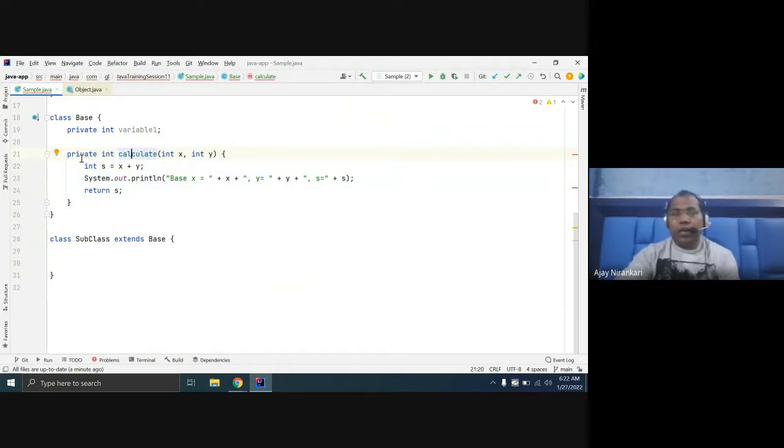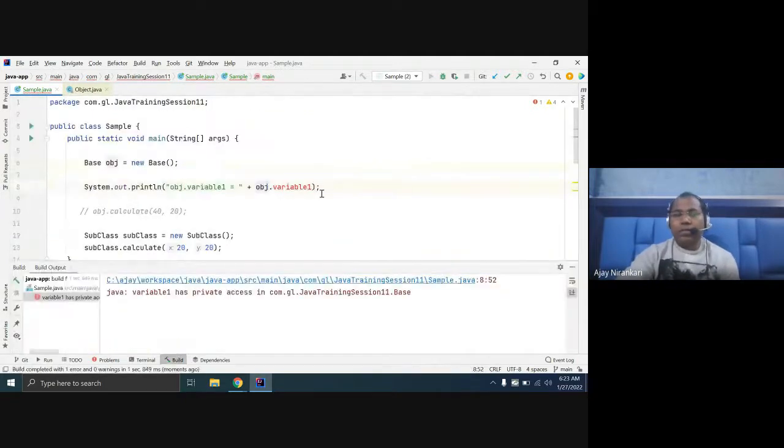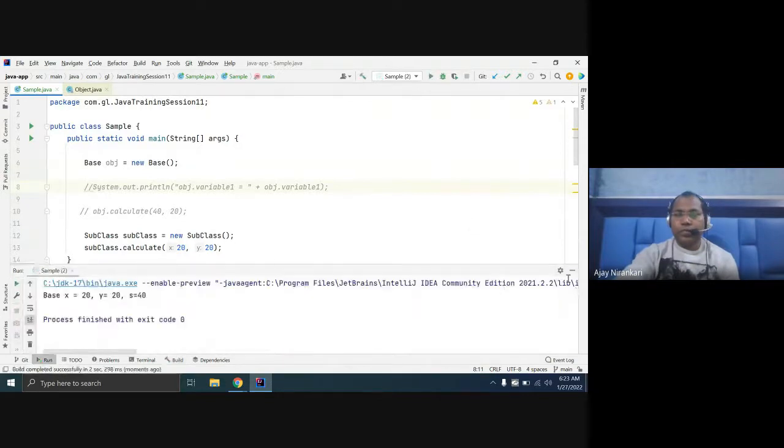So let's say I want only this variable not to be allowed, but this method should be allowed. So the compiler will be happy. Yes, it's allowed to invoke the calculate method of the base class. It's okay.